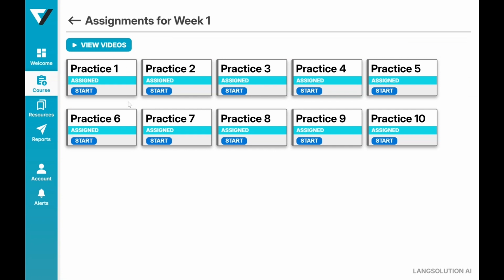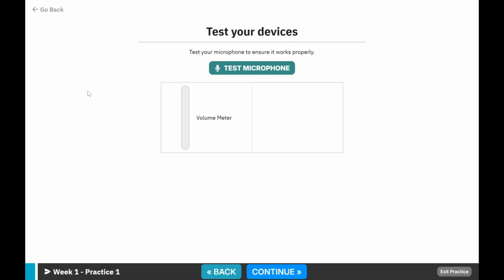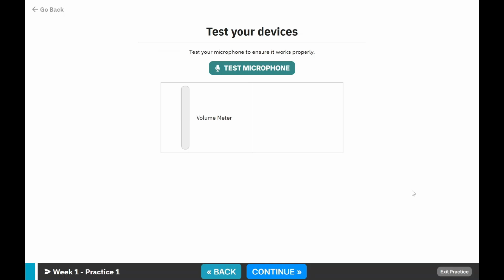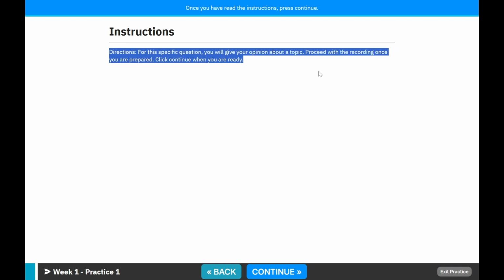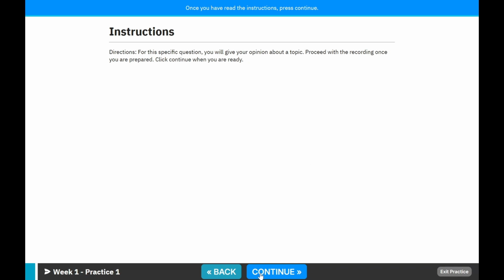Let's do the first assignment. Press Practice 1. You can test your audio devices, but this is optional and will be skipped. After reading the slide, press Continue to view the next slide. You can always go back. Follow the instructions in the top bar. When you are ready, press Continue.